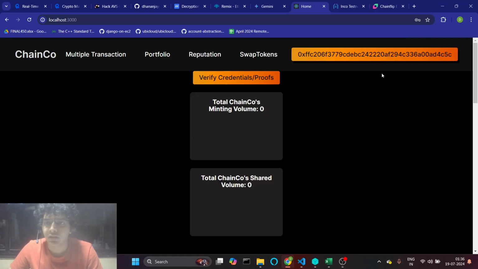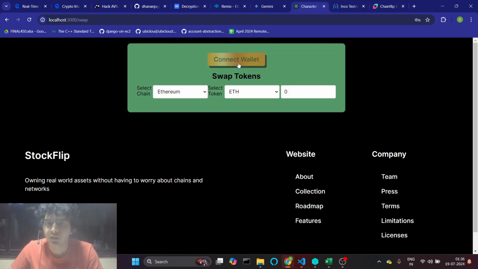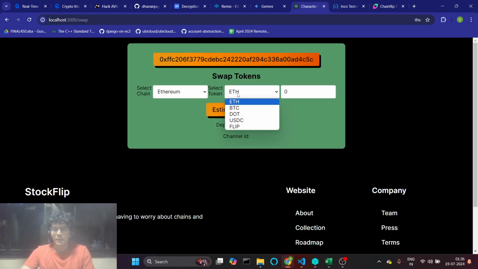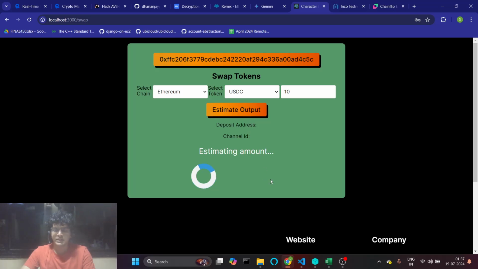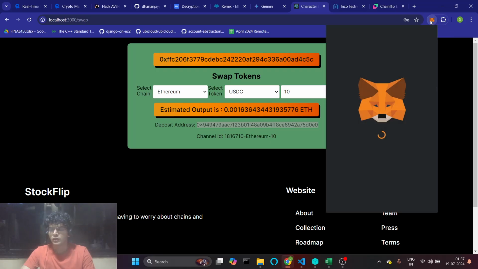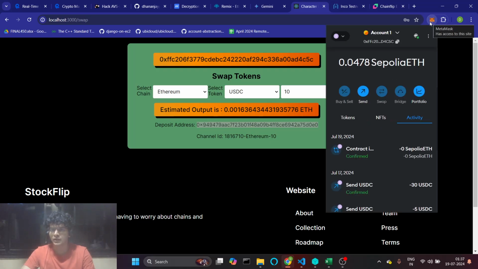The main feature that we have is swapping tokens, which is powered by ChainFlip SDK. So this provides very low slippage costs for native tokens swapping. So I can just swap 10 USDC. I can click on estimate an amount. This would estimate an amount and it would also give me the deposit address that I can send my 10 USDC to. So the user just has to click on his MetaMask and just transfer the 10 USDC.